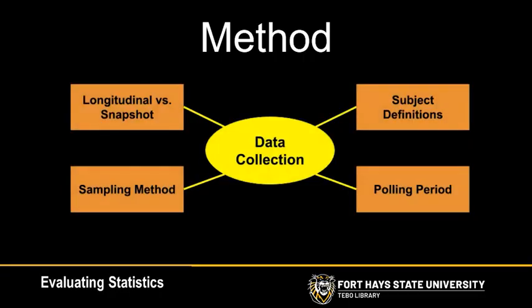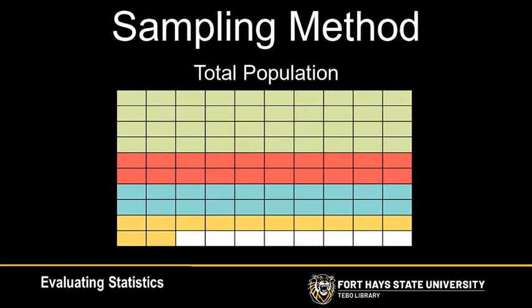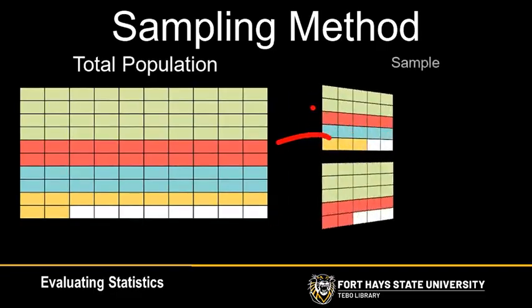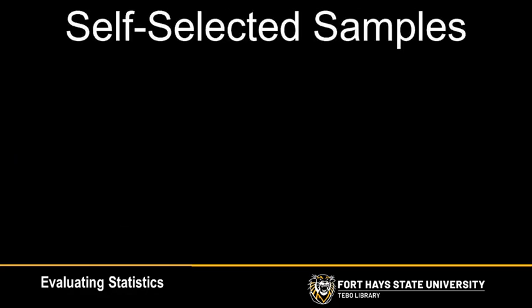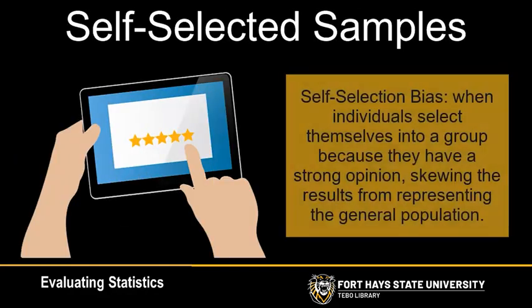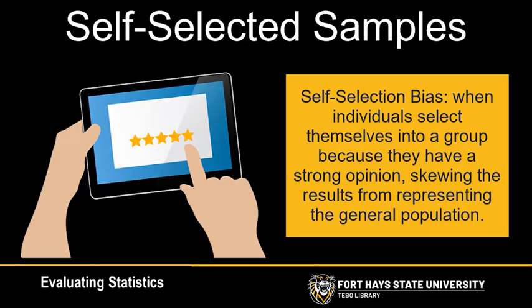The next step in evaluating statistics is looking at how it was created. Remember, all statistics are created by someone counting something for a specific reason, and there are better ways to count than others. Start by looking at the sampling method of the statistics. Make sure the sample for the statistics is an accurate representation of the population it claims to represent. Additionally, if the sample is self-selected, there is likely to be a bias in the results. People with strong feelings are more likely to fill out optional surveys.